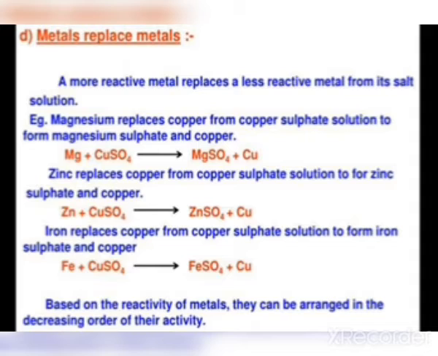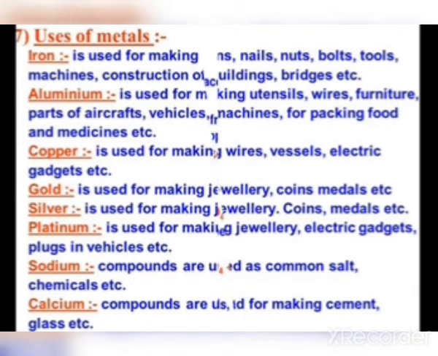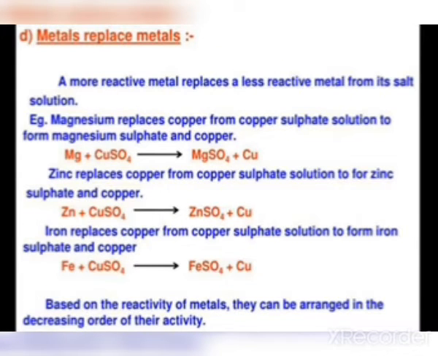So based on the reactivity of metals, they can be arranged in the decreasing order of their activity. We already learnt the order of reactivity based on different chemical reactions, like metals reacting with water, oxygen, acids and bases, but non-metals usually do not show much response with these chemicals.